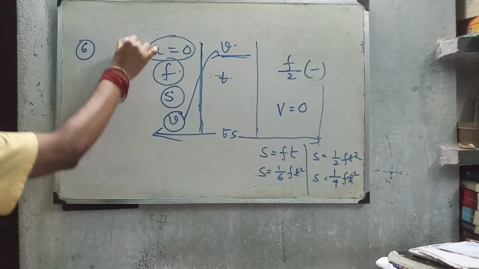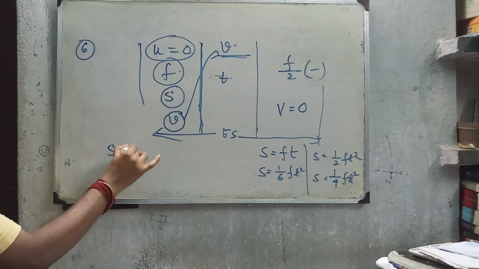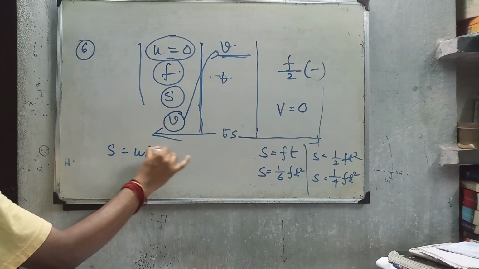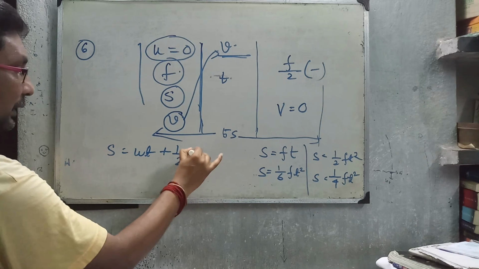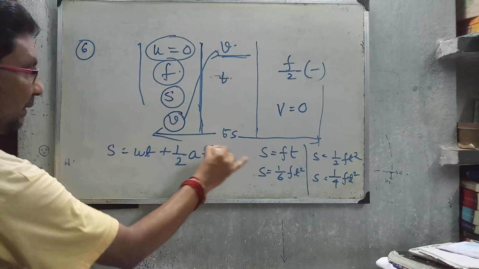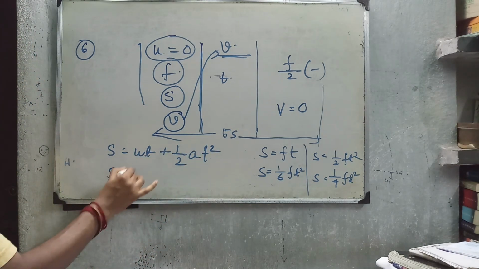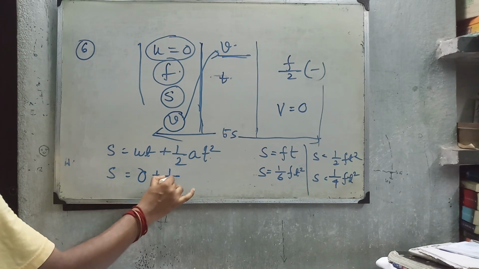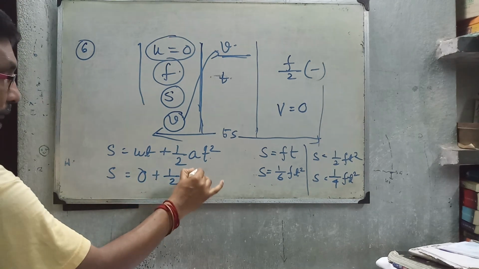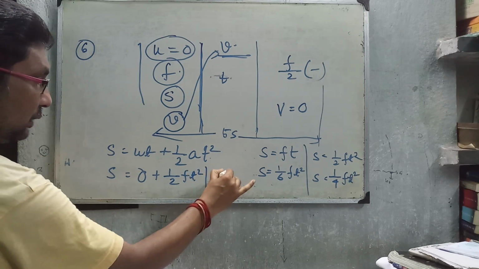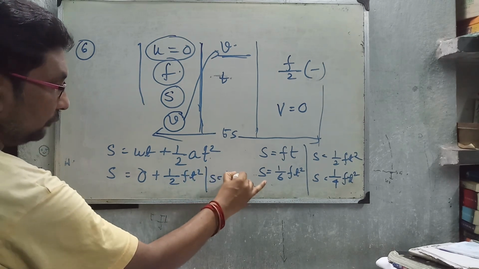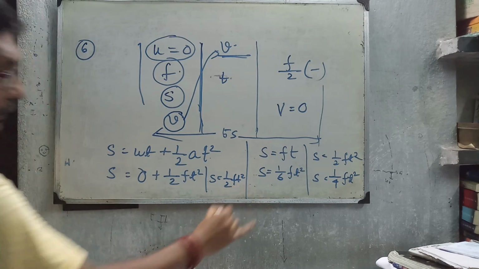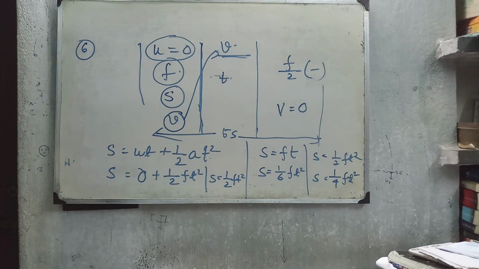Now for this part, s equal to ut plus half at squared. Putting in the proper values, u equal to 0, so s equal to half ft squared. Stop here, you have got the answer.